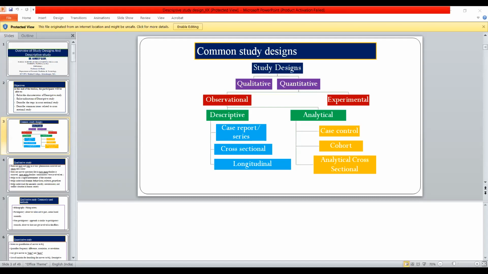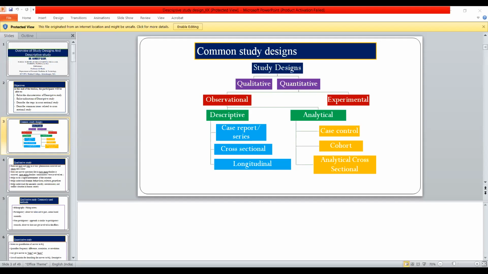So in case control, one group is of cases having COVID-19, and the controls don't have COVID. Then you retrospectively see how many COVID-19 cases have diabetes and how many controls have diabetes. From that you get a ratio, that is the odds ratio. The next lecture will cover in detail what a case is. For the time being, only remember this for conceptual clarity. Understood? So that is case control.